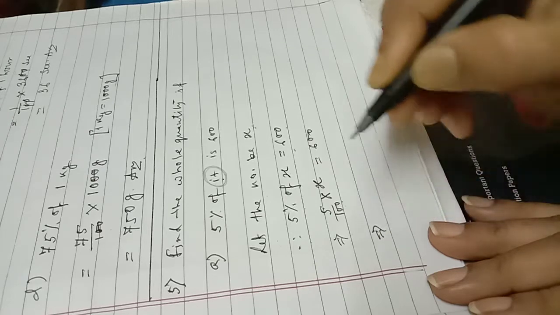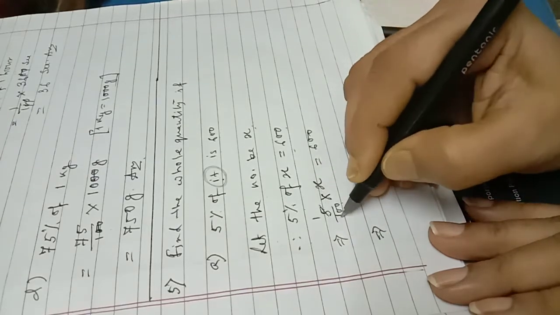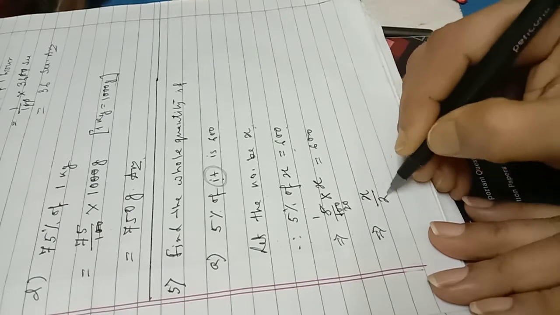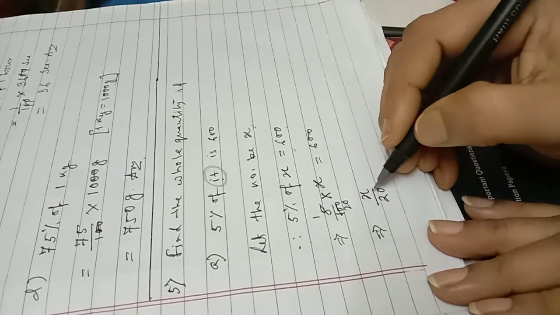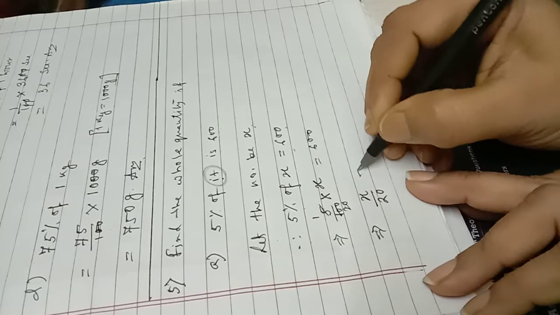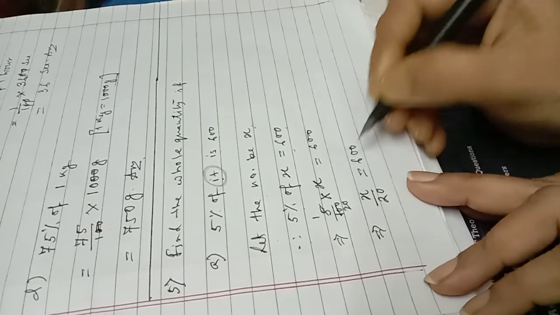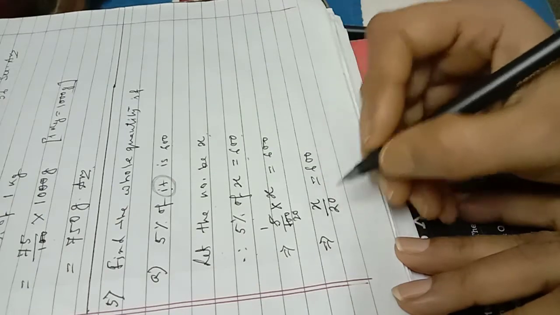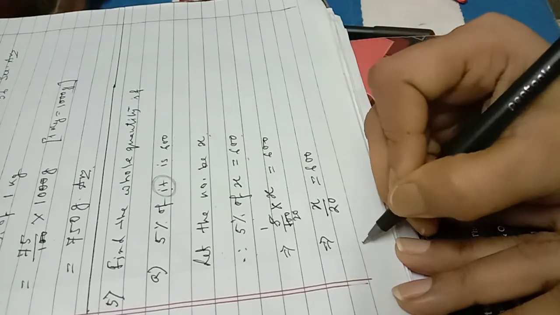That means you can divide it. 5 1s are 5, 5 20s are 100. That means x by 20. x into 1 means x by 20 is equal to 600. Now use the concept of linear equation. Use this concept, then what will you get?